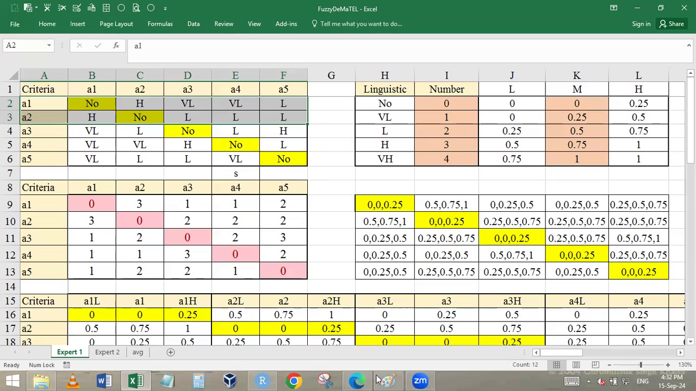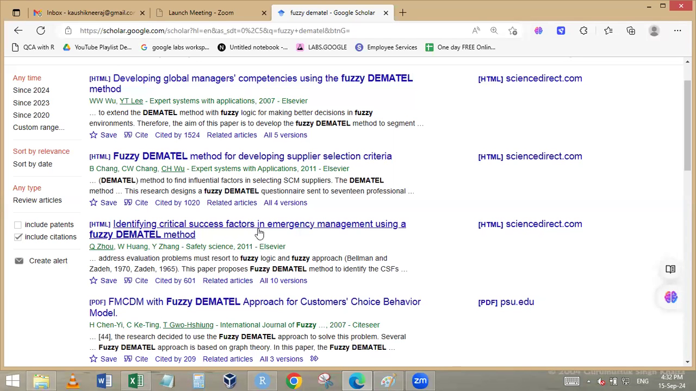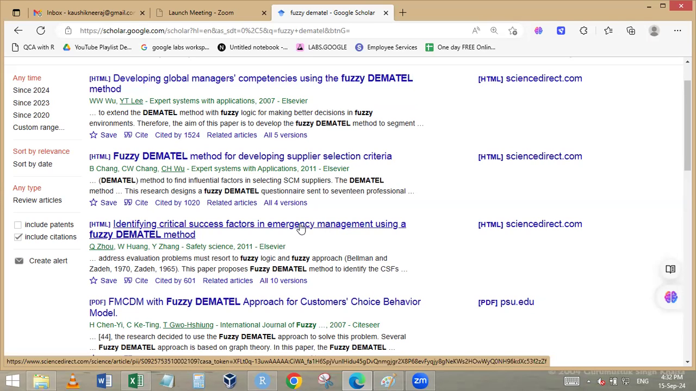So this is the second part which we have discussed, that is the DeMaTEL. The basic idea is the same, which is written in all these papers also. Identifying the critical success factors is one of the very apt research questions for DeMaTEL papers. Obviously, in areas where a very new field is coming up, there you can work with DeMaTEL.